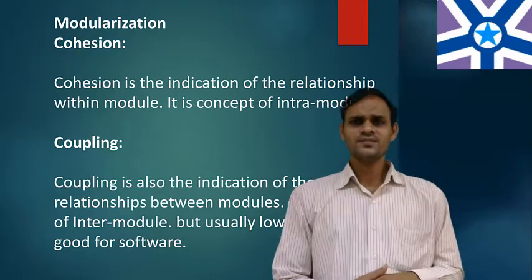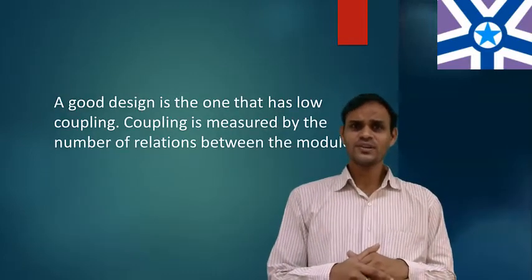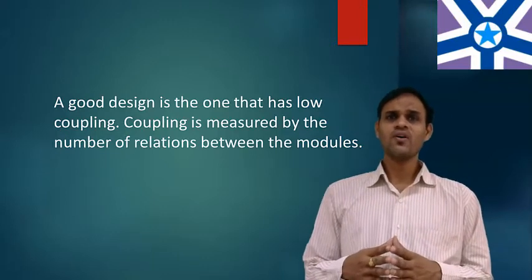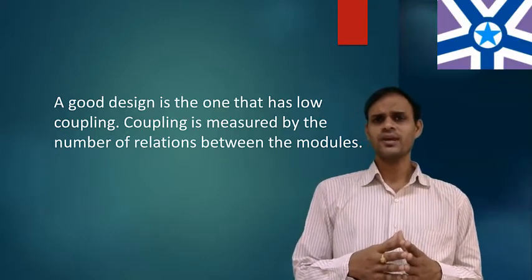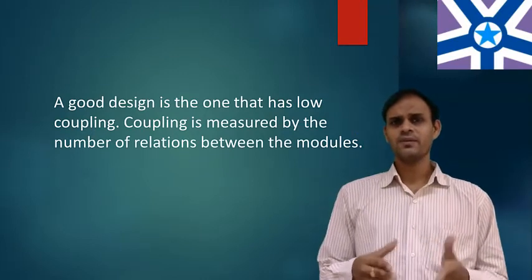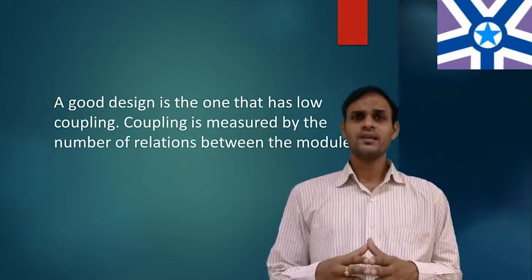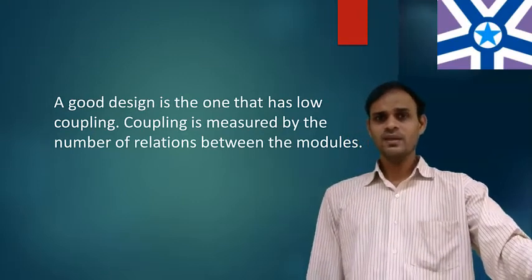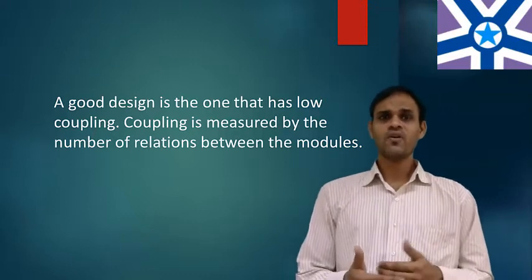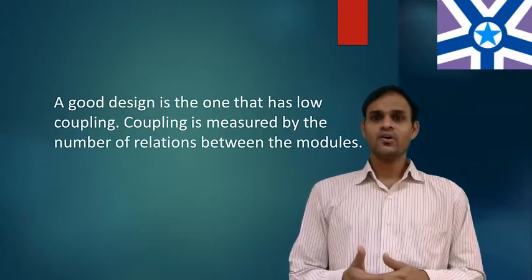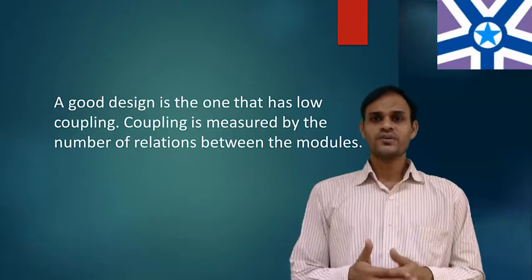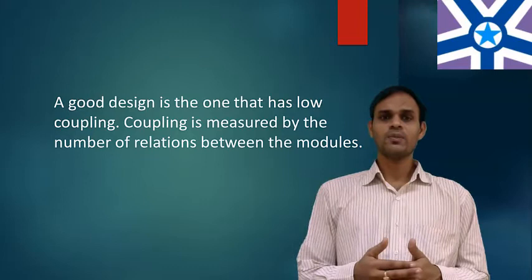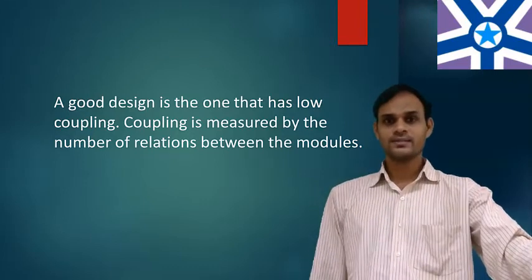So a good design is one that has low coupling. Coupling is measured by the number of relationships between the modules. Coupling increases as the number of calls between the modules increases, and also when the amount of shared data is large. So it can be said that a design with high coupling will have more errors.